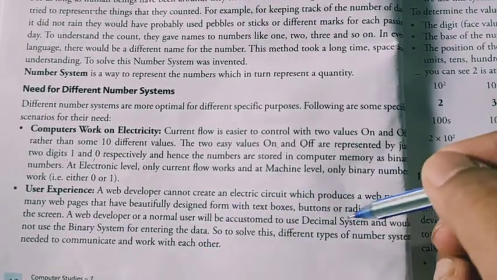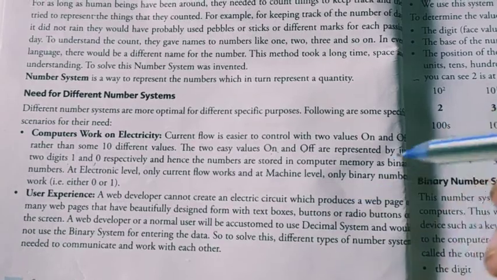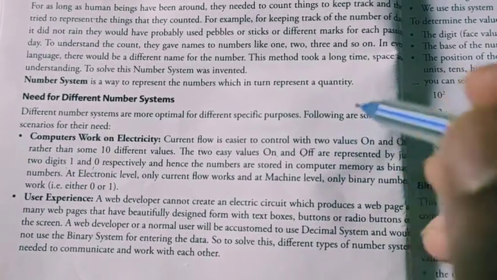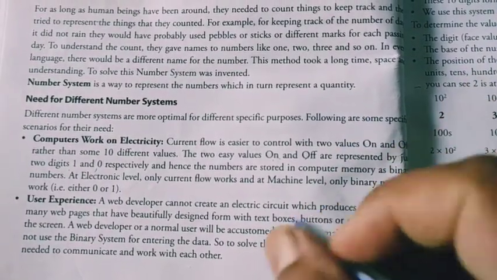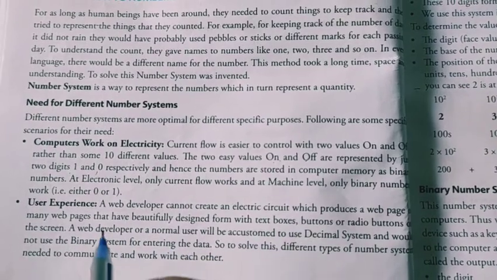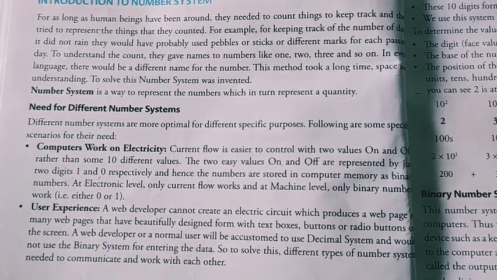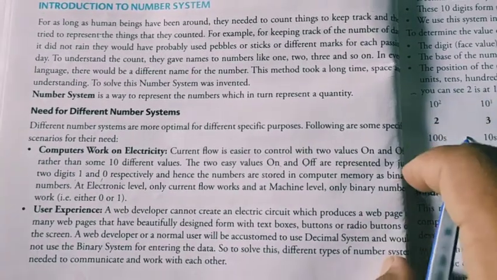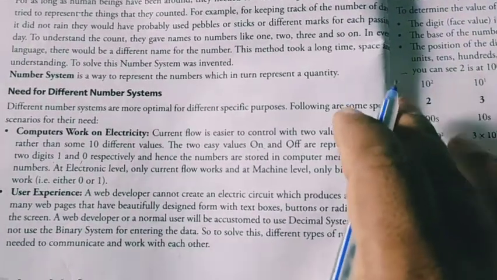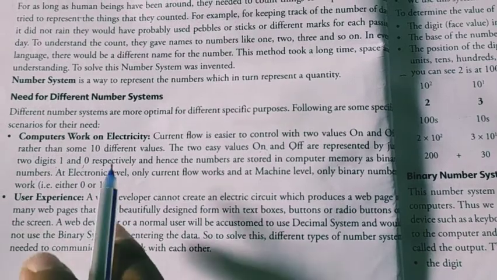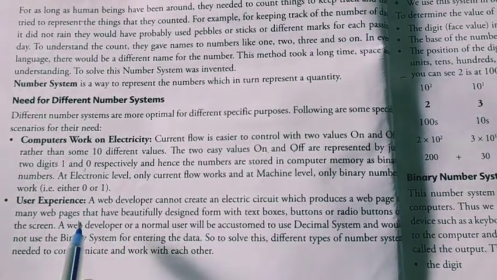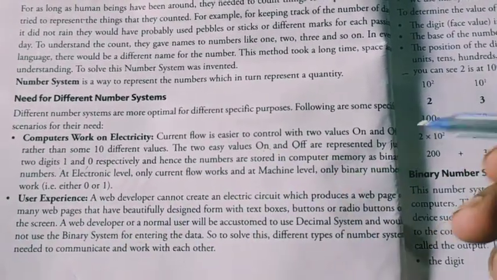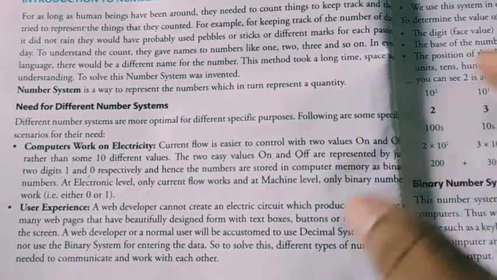Therefore, we are using the decimal system, which gives you 10 different values that can be used to make your web page more attractive, with text boxes, buttons, etc. So many things we can put in our web designs. If you are using binary numbers, it will be an odd or old-fashioned facility. Only 2 things are there, not interesting, it will be like that.